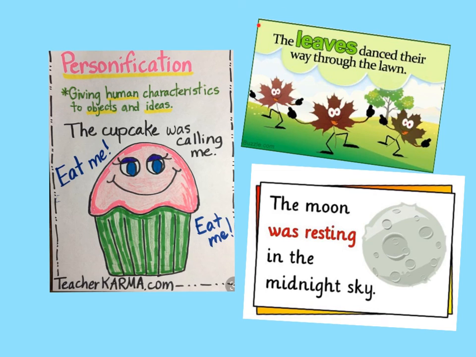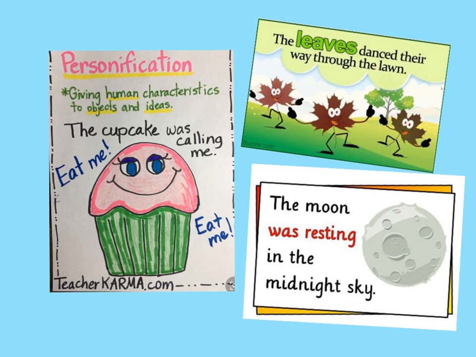Okay, the next one, the leaves danced their way through the lawn. Okay, the leaves didn't really dance. What they did is they rolled across the lawn. Okay, so like the wind was blowing them across the lawn, and they kind of appear that they might be dancing. So the personification here is saying that the leaves danced. The next example, the moon was resting in the midnight sky. Okay, it doesn't really mean the moon was sleeping, but it just was still, so it appeared that it was resting. The personification here is resting.